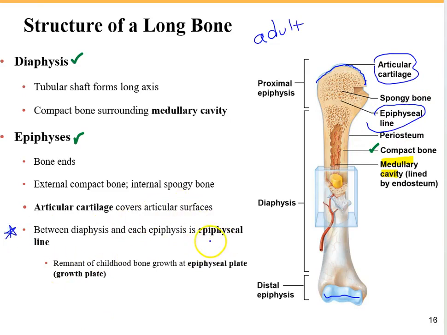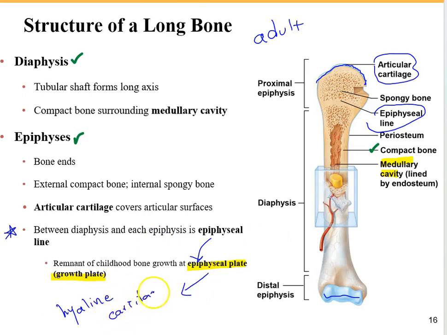Actually, the epiphyseal line is the remnant of childhood bone growth, which used to be called the epiphyseal plate or growth plate. So during childhood, between the epiphysis and diaphysis, there is an epiphyseal plate or growth plate, which is hyaline cartilage.